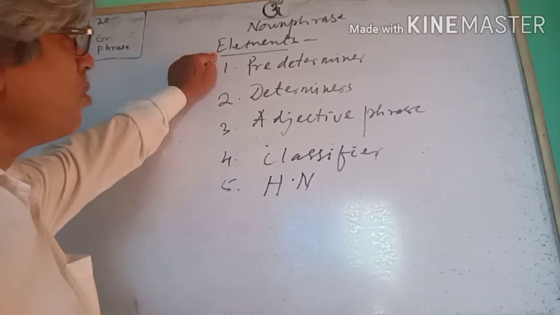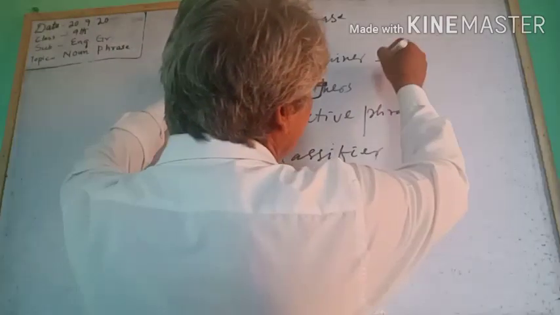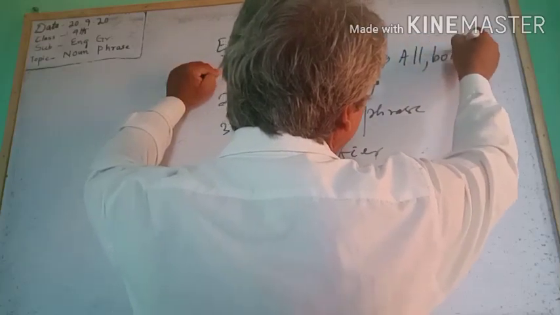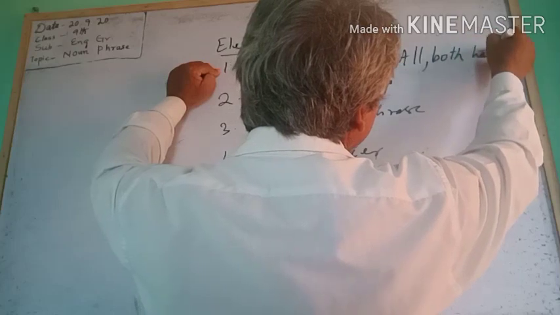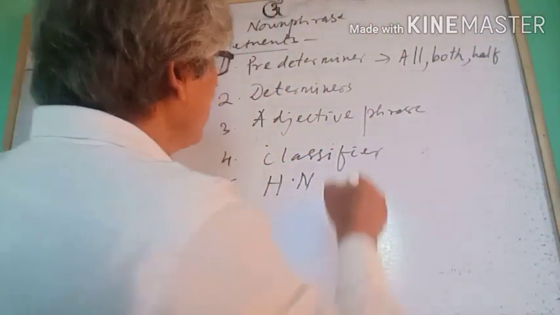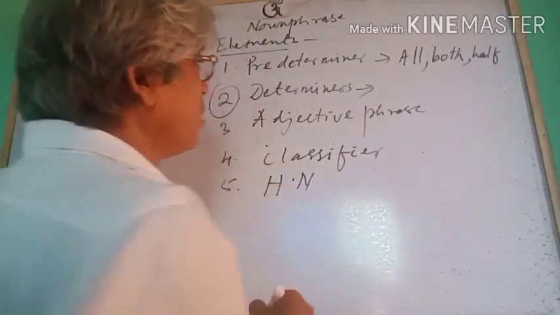The elements of a noun phrase are predeterminers: you can use all, both, half before a determiner, and let's discuss these determiners.